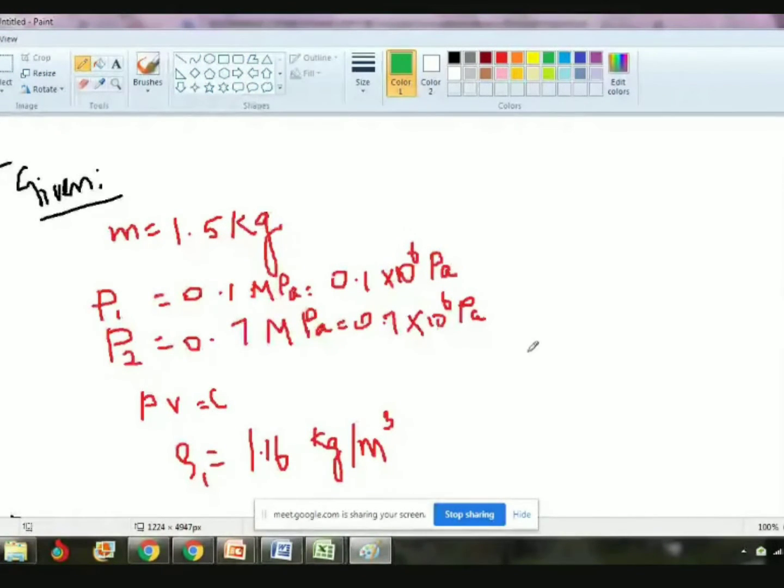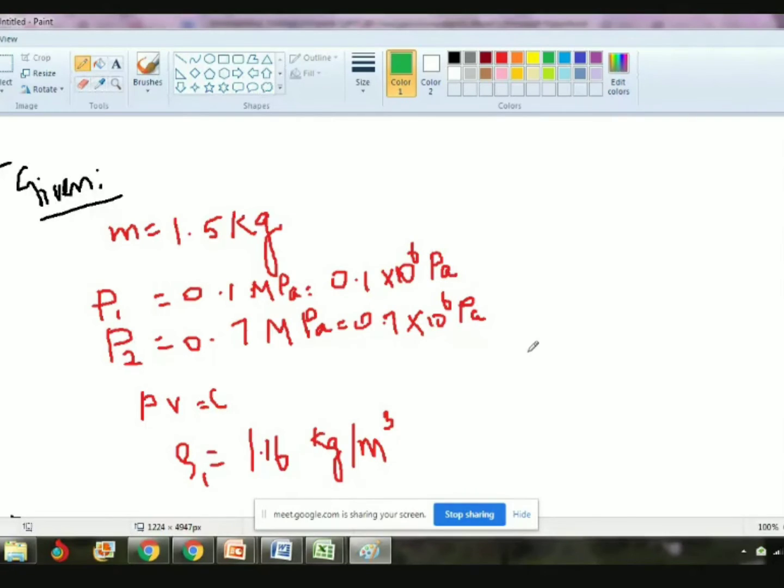And one more thing, everybody, you write the given data. After that, you should not touch the question paper. Hereafter, you should not touch the question paper. One more time, if you touch the question paper, you will get confusion only. So to avoid the confusion, don't touch the question paper. You have to write the given data very clearly, and what data are required. Right. After that, you should not touch the question paper.